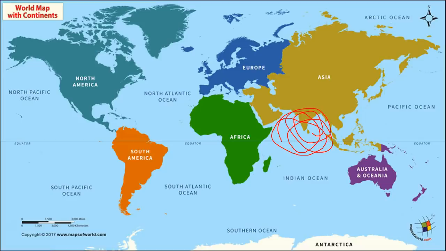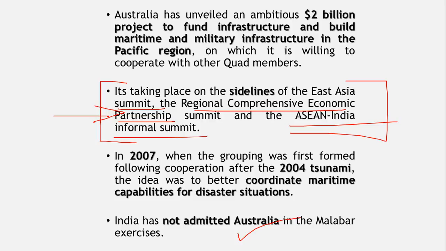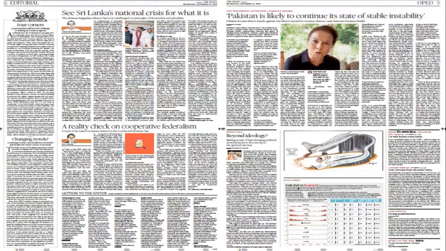So we cannot take the risk of giving a permanent entry to Australia here, and this is one of the main reasons why we are not up for militarization of this Quad. We are also not up for a ministerial or prime ministerial level. We have just kept it in the bureaucratic or official arena, rather than making it a more political collaboration. So that's everything about this Quad, and now let's move on to another item.